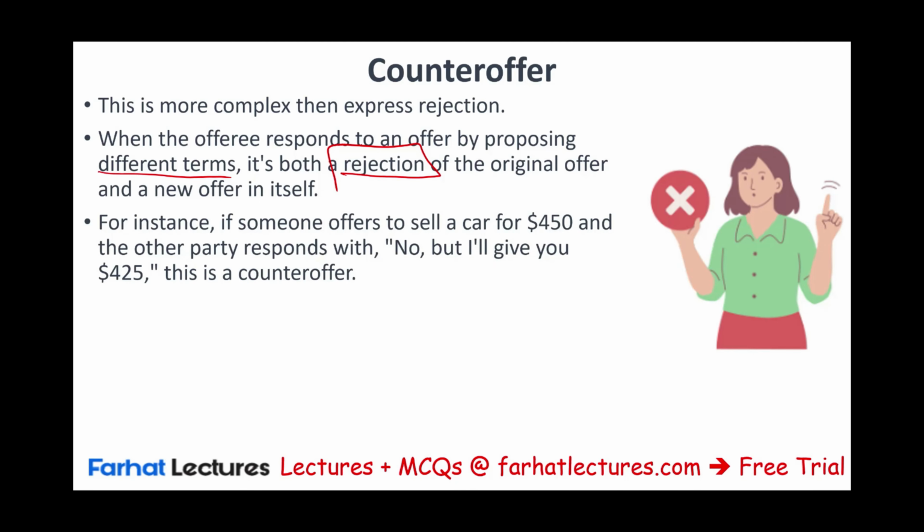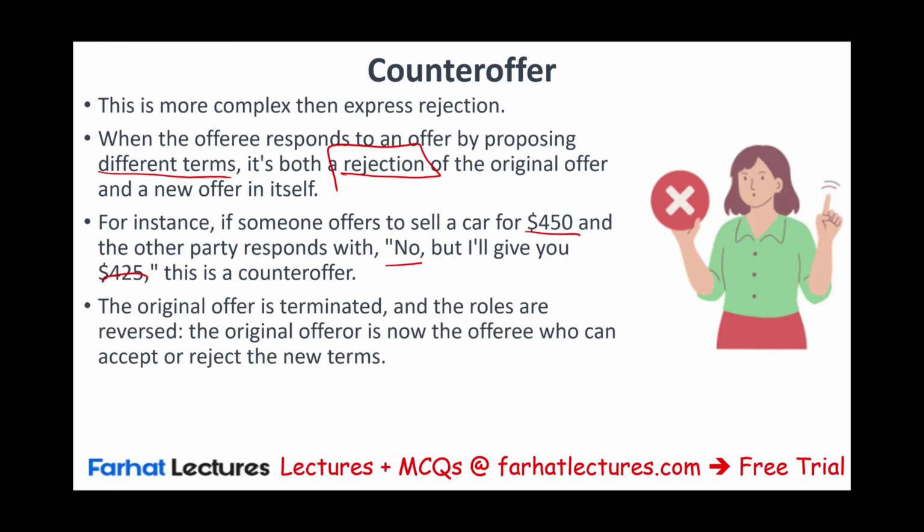For example, if someone offered to sell you a car for $450 and the other party said, no, but I will give you $425, well, this is a rejection coupled with an offer. Now you're offering to buy it for $425. The original offer, that $450, is gone, and the roles are reversed. Now the original offeror is the offeree, who can either accept or reject the new terms.